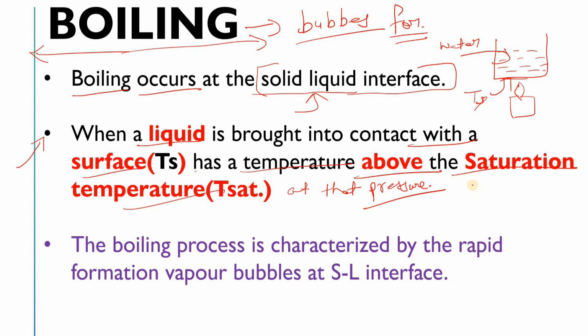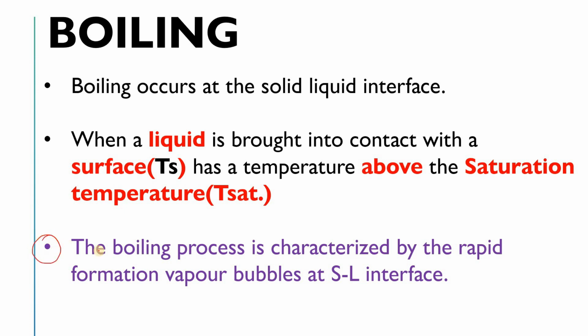I already told you that the saturation temperature at 1 atm is 100 degrees Celsius. Now the temperature of the liquid, which I have written here as TL, will be greater than 100 degrees Celsius. So what will happen here? Simply, boiling will occur here. Are you getting my points?